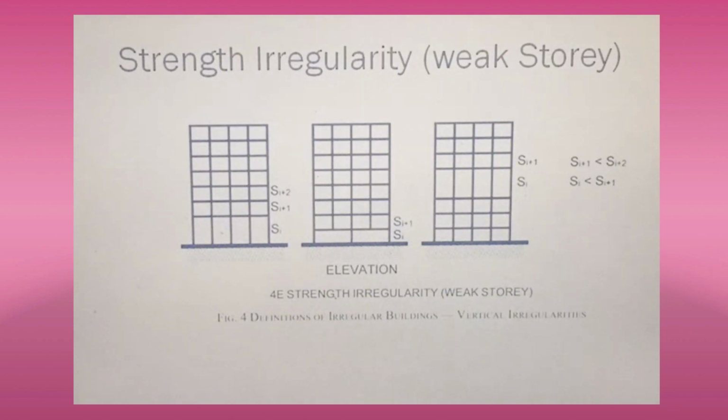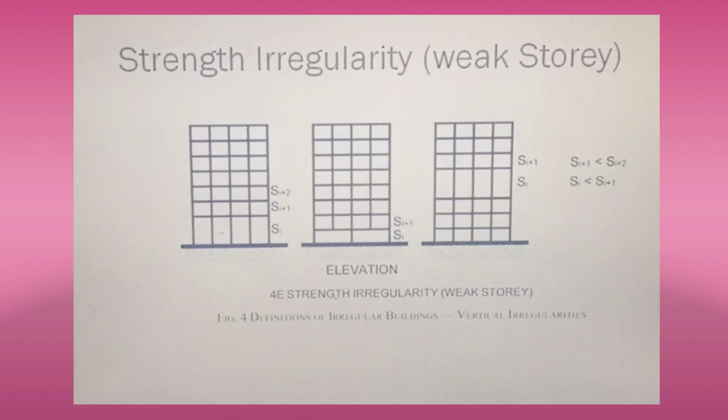Irregular modes of oscillation in two principal plane directions means the stiffness of beams, columns and braces and structural walls determine the lateral stiffness of a building in each principal plane direction. This is also one of the vertical irregularities.